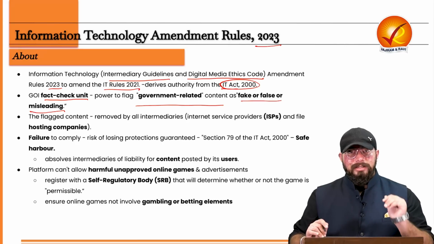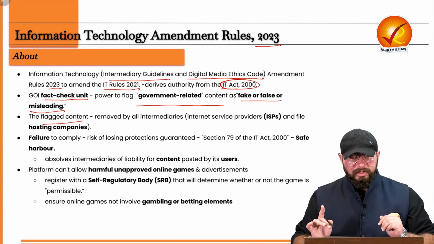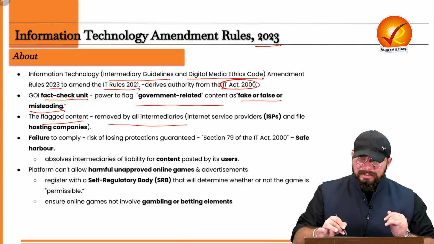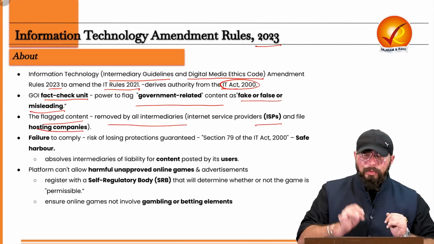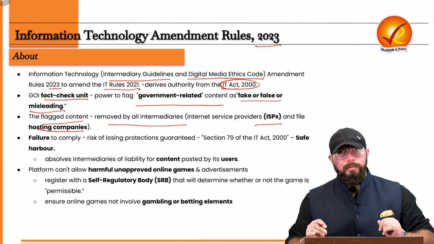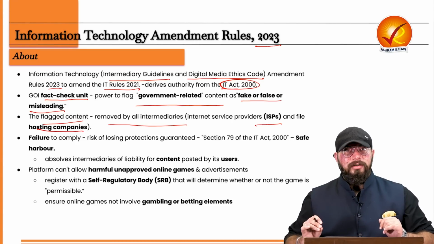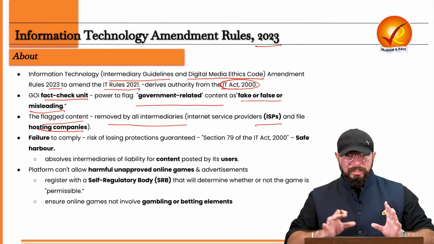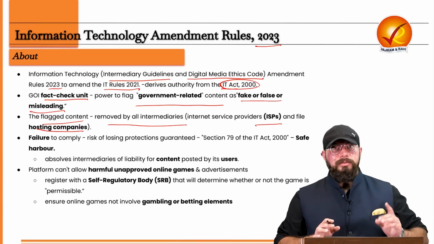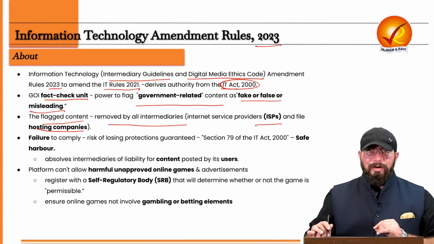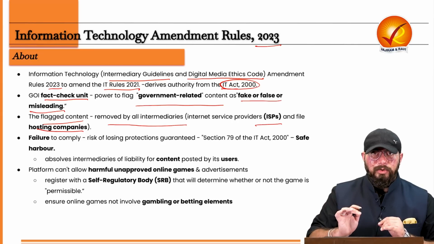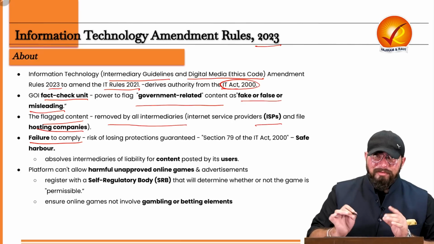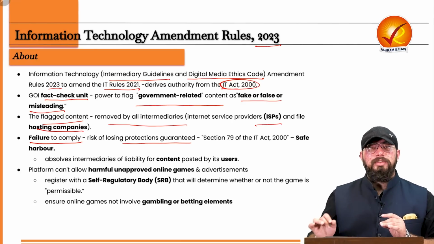And what happens then? The content flagged by the fact-checking unit has to be removed by all the intermediaries. That is your internet service providers as well as the platform-holding companies. For example, Instagram, Facebook, Twitter, and services like Airtel, Jio, Vodafone Idea, they need to remove the flagged content as soon as possible if it is flagged by this fact-checking unit. Now, if there is a failure to comply with this particular order, then they will risk losing the protection which is granted to them.